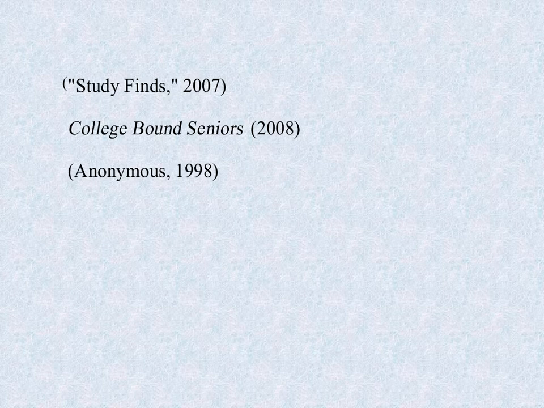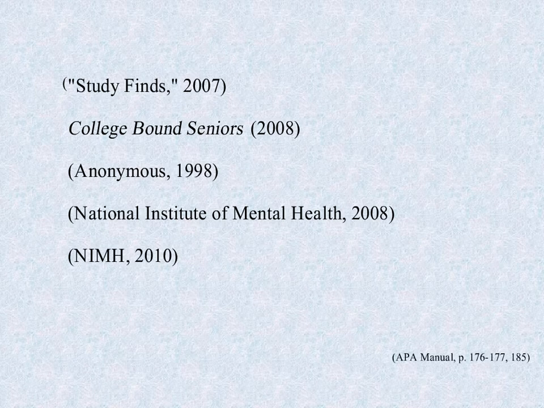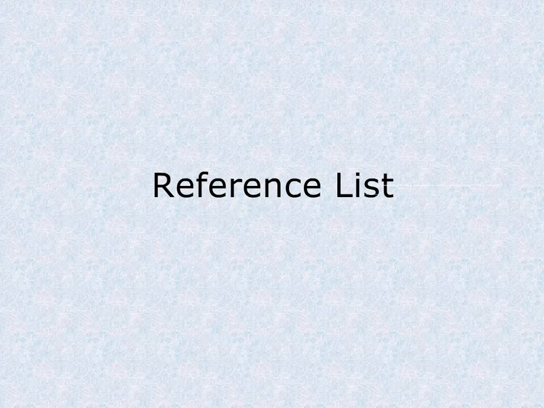For groups as authors, write out the group name in the first citation. Thereafter, if the name is long and the group is easily recognizable by an acronym, you may use the acronym. For each source cited in the text of the paper, create a full bibliographic entry in the list of references at the end of the paper.